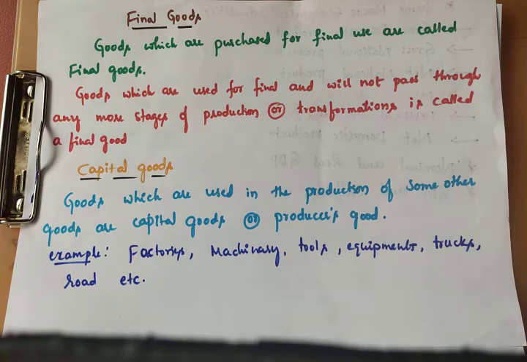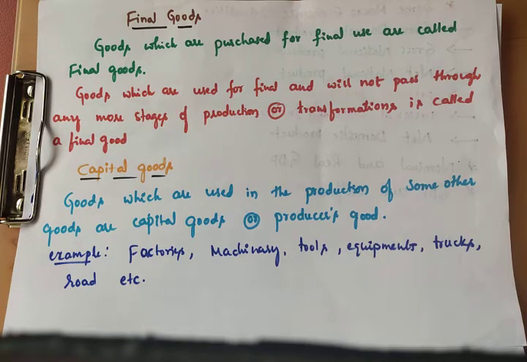That means those which are helpful to the production of goods and services, they are called as capital goods. Simple.